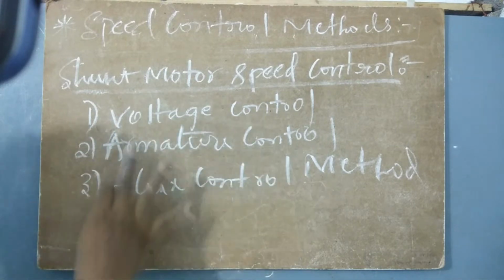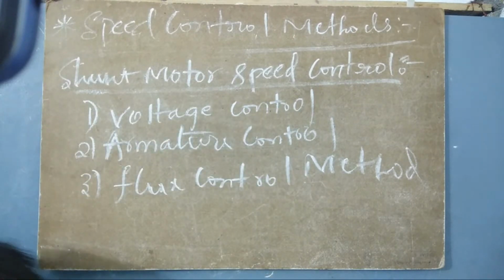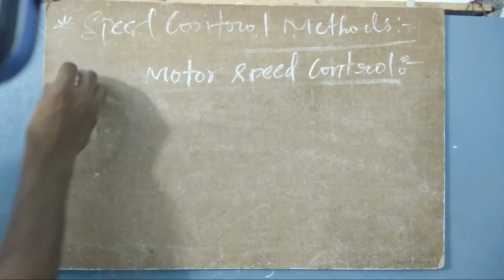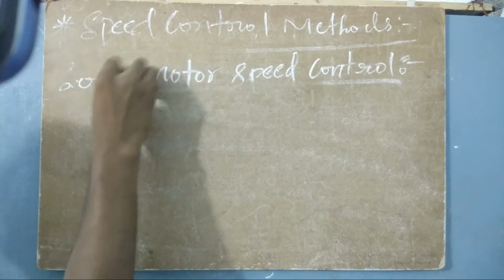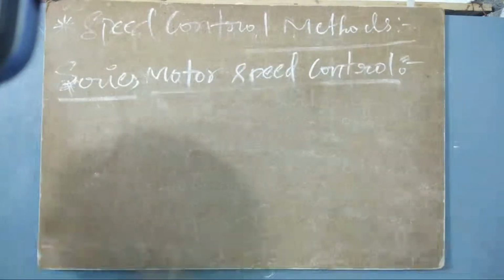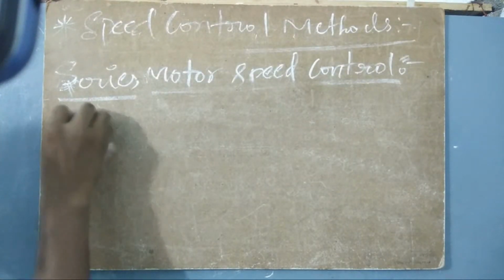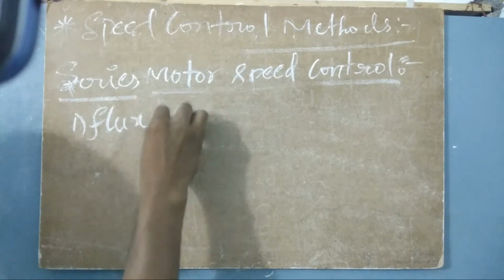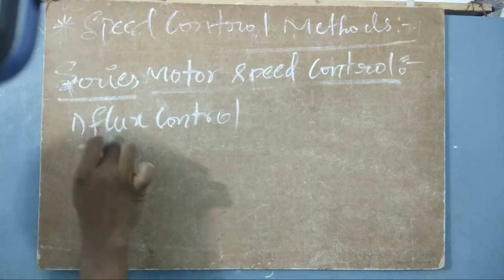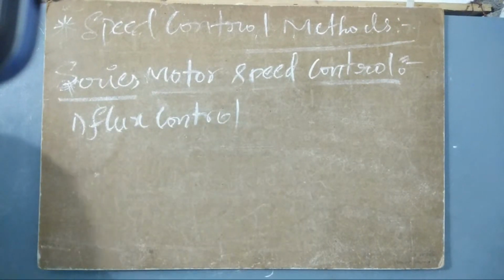Let us see how this series motor can also be controlled with some different kinds of methods. So this is the series motor. Series wound motor speed control. For the series wound motor, the first method will be flux control, because flux is the only term we can control directly. So the flux control method is one method, and then we will have different methods in this one.